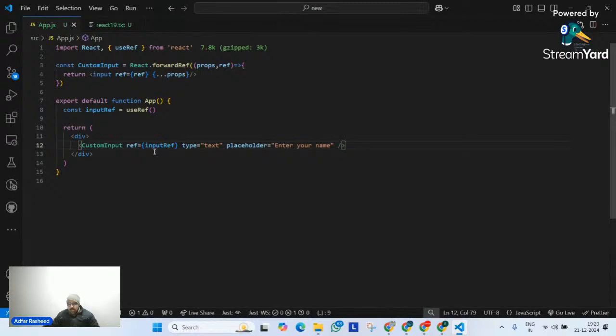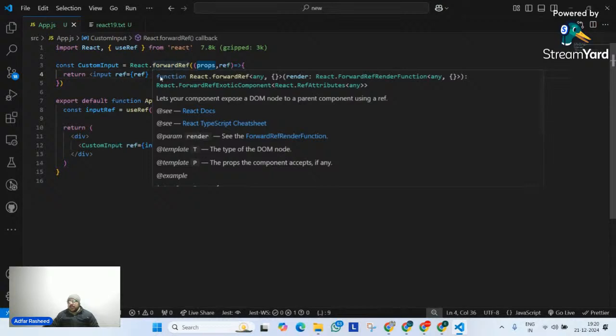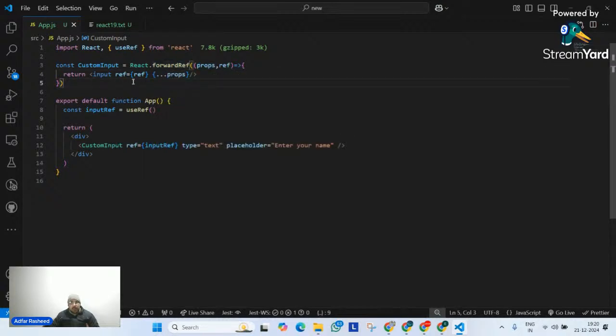Am I clear? So if we want to access this input ref, this is what we used to do, forward refs. Do we all agree with that? Because I have taught you this properly in a one to two hour class, what forward ref is, and all of those things. This is what we used to do, right?